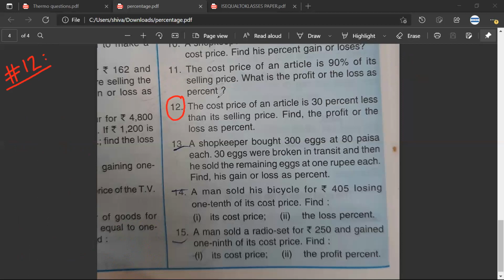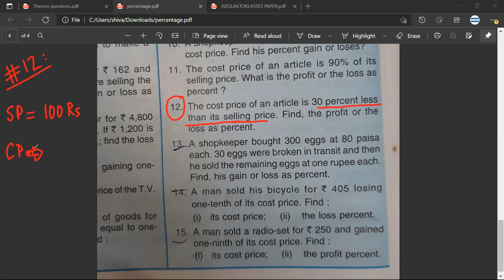Mr. Aryaman, how should I do question number 12? So sale price equals 100, and cost price is 70. Why cost price is 70? Because the selling price, we'll take it as 100, and the cost price was 30% less than the selling price, which means you have to subtract the 30% from 100%, which is 70%. In other words, 70.